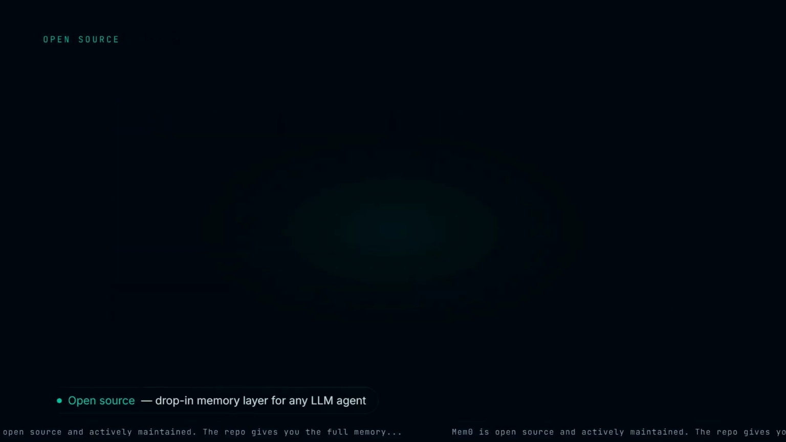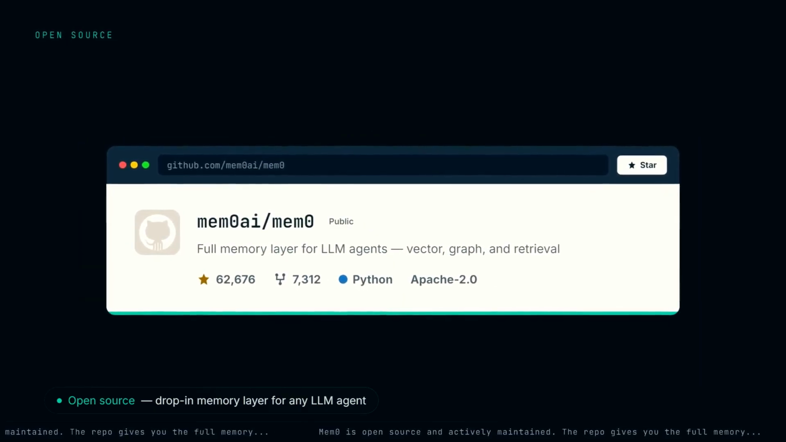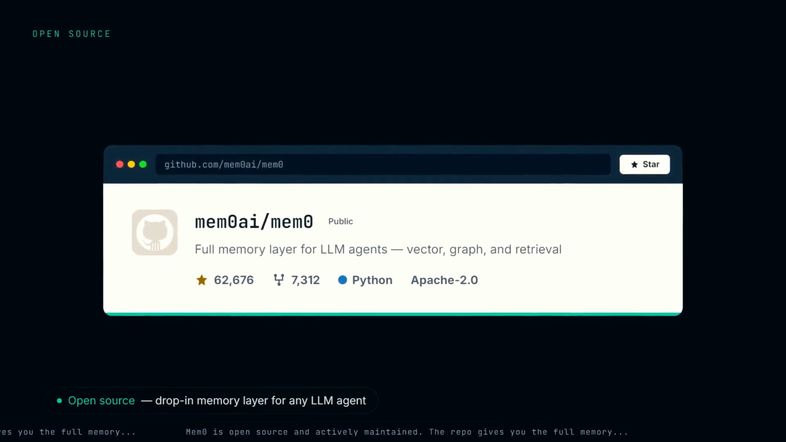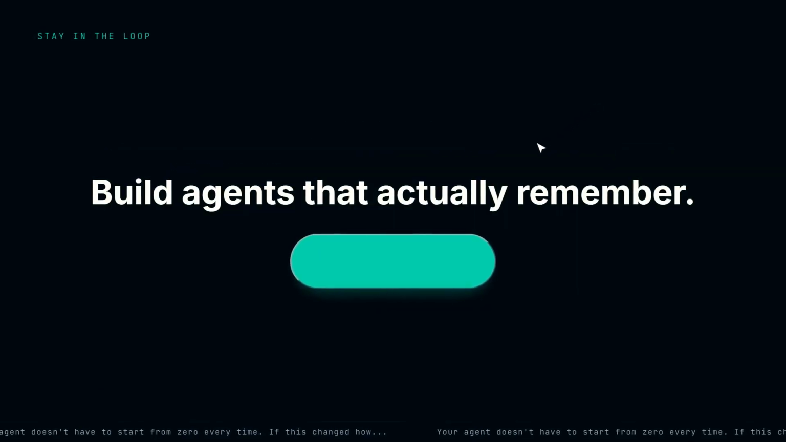Mem0 is open source and actively maintained. The repo gives you the full memory layer, vector storage, graph relationships, conflict resolution, and retrieval ranking, ready to drop into any LLM-based agent stack without rebuilding from scratch. Your agent doesn't have to start from zero every time.